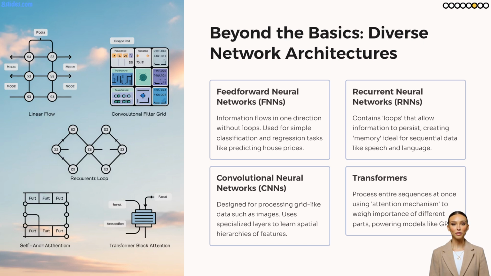When dealing with sequences like spoken language or text, recurrent neural networks, or RNNs, come into play. They have a form of memory, allowing them to understand context over time. And for groundbreaking advancements in natural language processing, we now have transformers, which use an attention mechanism to process entire sequences at once, powering the large language models you've heard so much about. Each type brings unique strengths to the AI landscape.